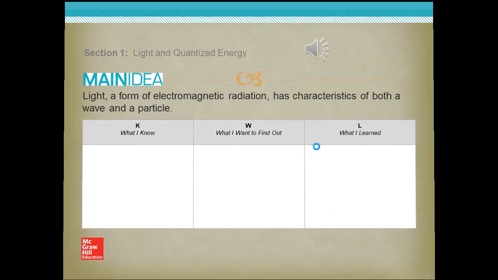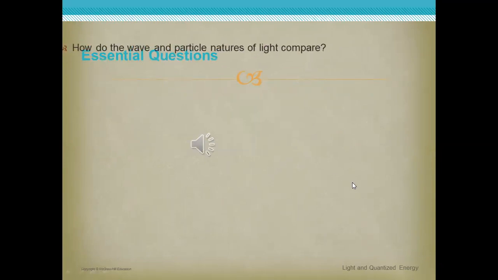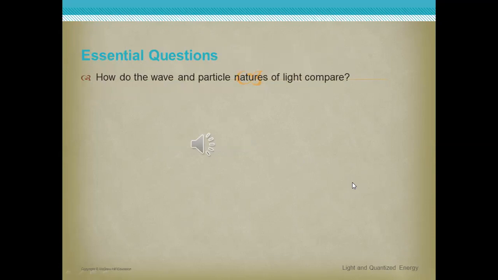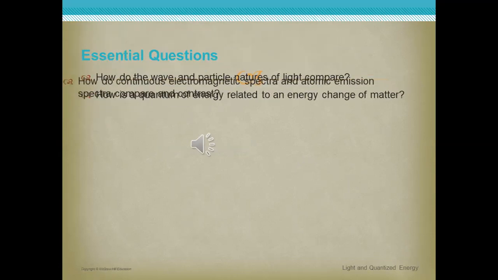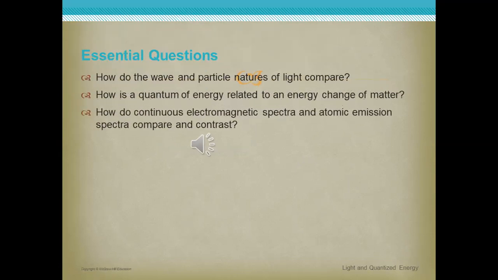Okay, thanks. So after that, this is an essential question that we are going to explain and study in this session. Listen, please. Essential questions. How do the wave and particle natures of light compare? How is a quantum of energy related to an energy change of matter? How do continuous electromagnetic spectra and atomic emission spectra compare and contrast?